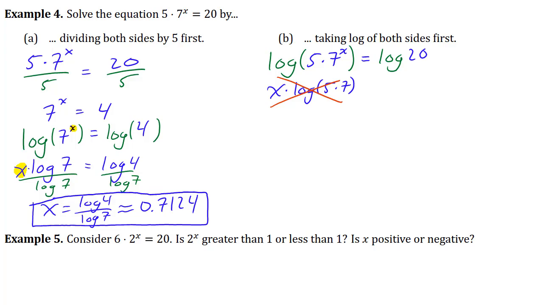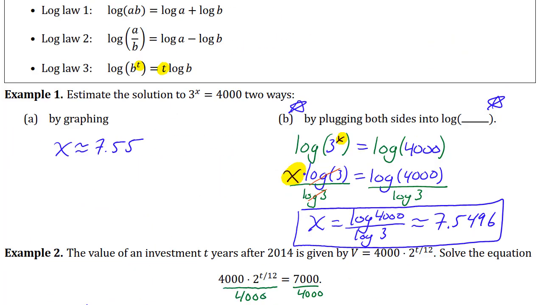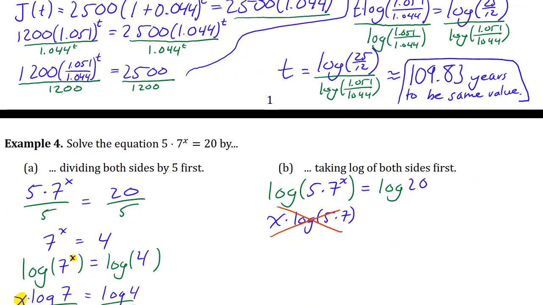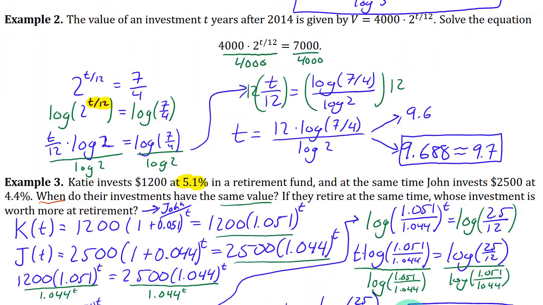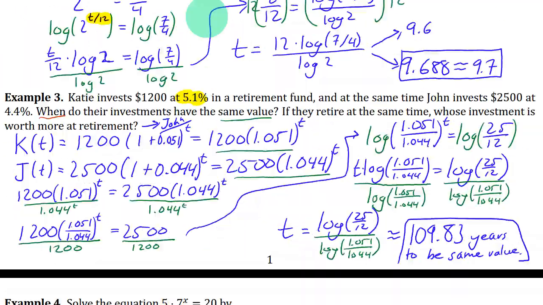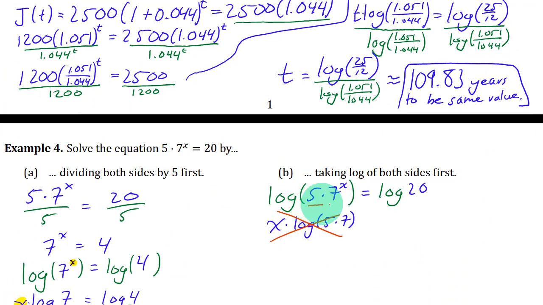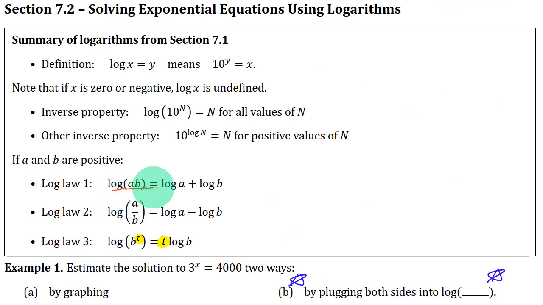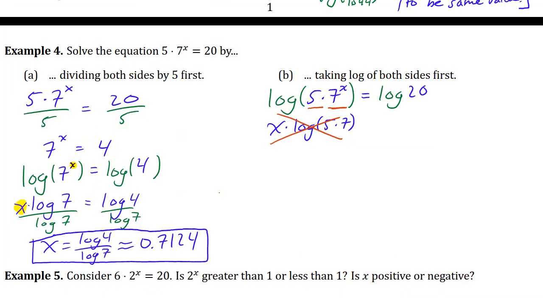The problem with that is you're using log law 3 when log law 3 doesn't apply to it. It wasn't just something to a power. It was two things getting multiplied. The only thing that's being raised to the power x is the 7. It's not all of this stuff raised to the power x. So log law 3 doesn't apply. But the one that does apply, the one that applies when you have two things getting multiplied, only one of which has an exponent, is log law 1. Because you have an a times b, you can separate that into two logarithms. So that's the one we're going to use, log law 1.